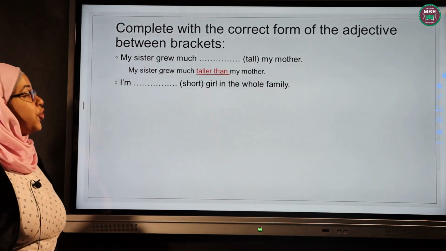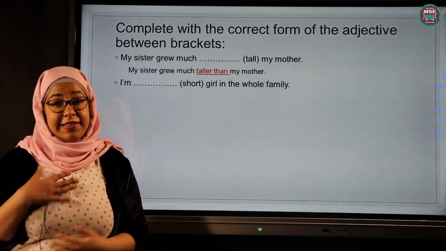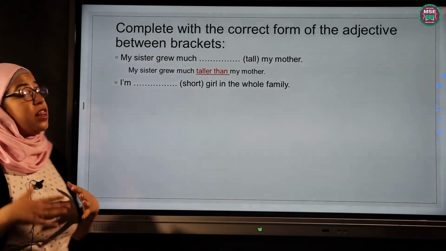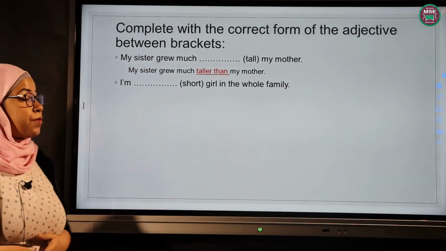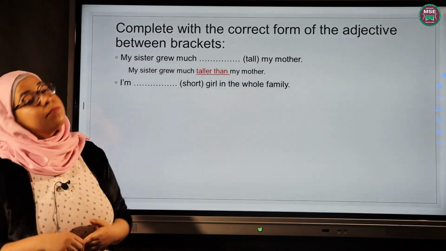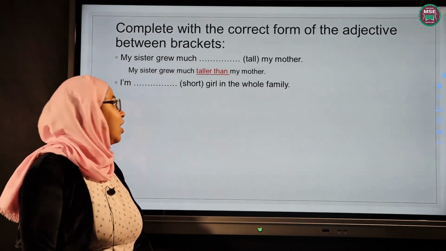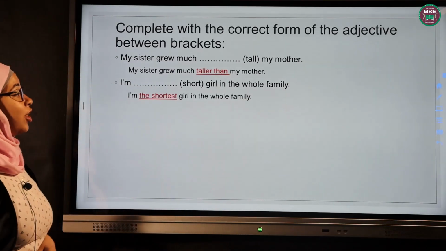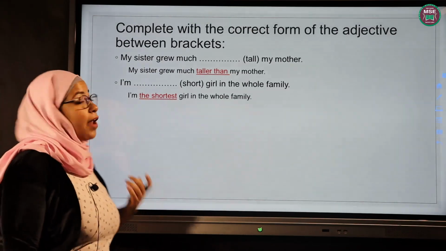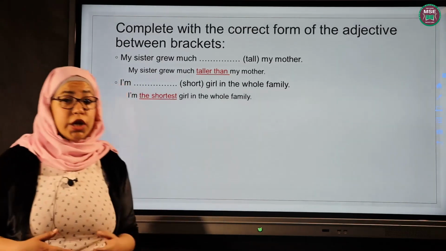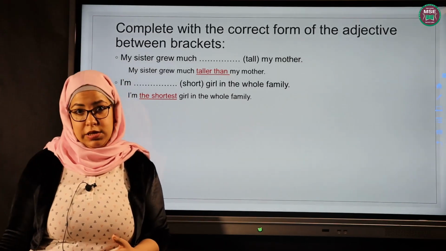I am short girl in the whole family. So remember here, I'm comparing between myself, I, and the whole family. Every other member in the family. What do I use? And how do I use it? I hope you remember, and I'm sure you did perfectly well. I am the shortest girl in the whole family. So in superlative, I put the plus est to the adjective. So short becomes the shortest, tall becomes the tallest, small becomes the smallest.